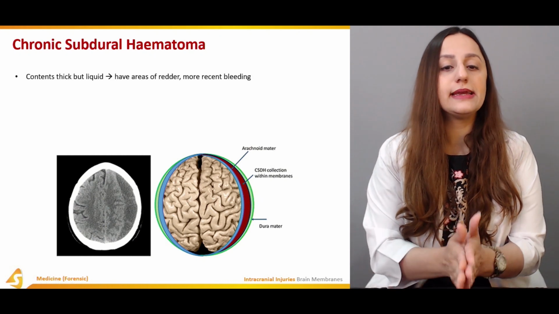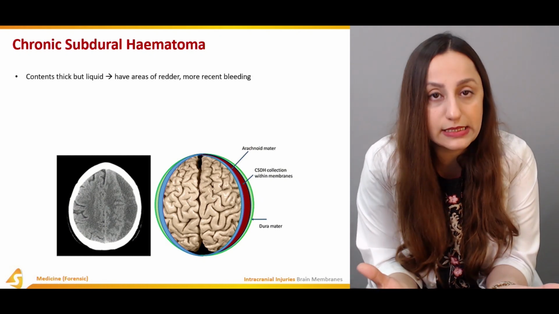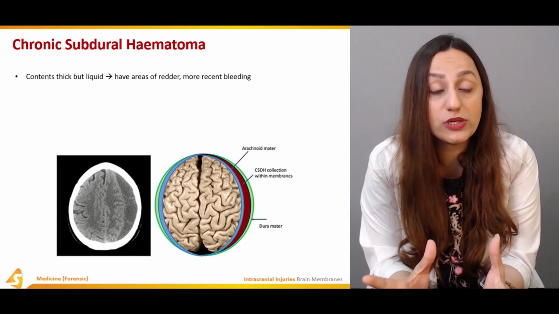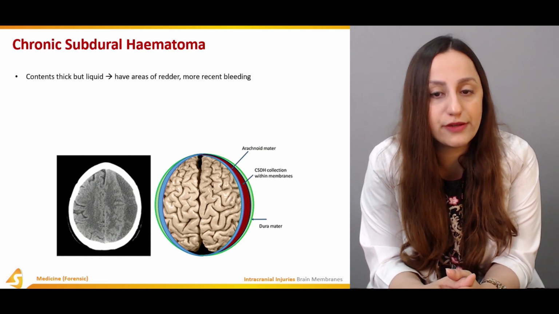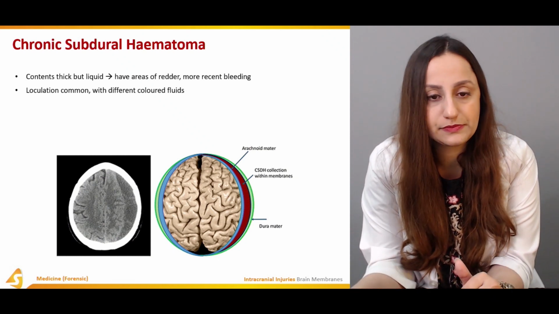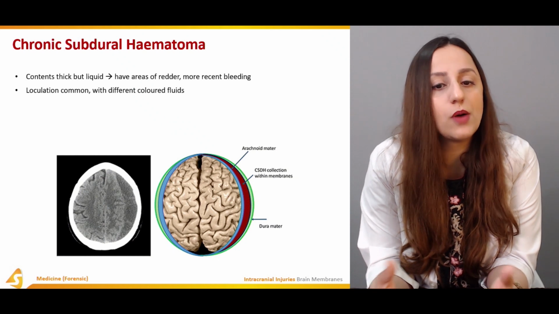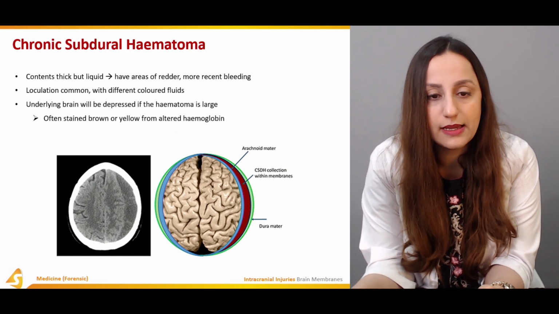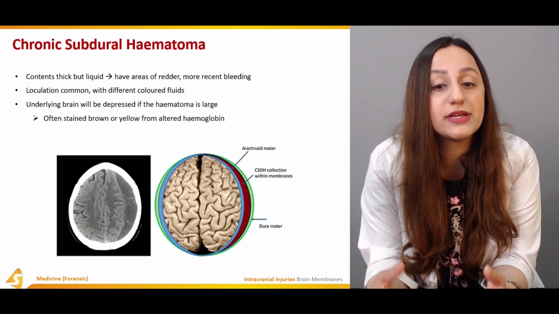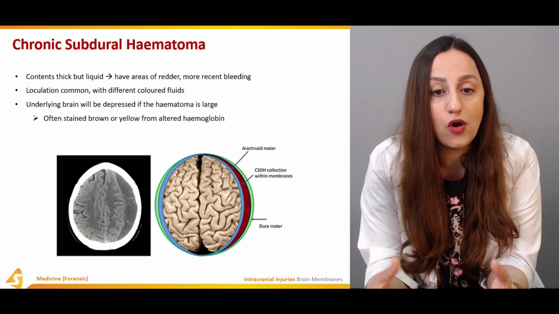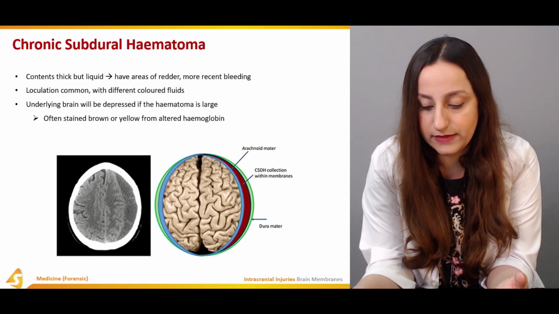Now the contents are thick, but they are fluid, in liquid shape, and they have areas of redder, more recent bleeding. The loculation is common within the different colored fluids, and the underlying brain will be depressed if the hematoma is large, and is often stained brown or yellow after the altered hemoglobin levels.